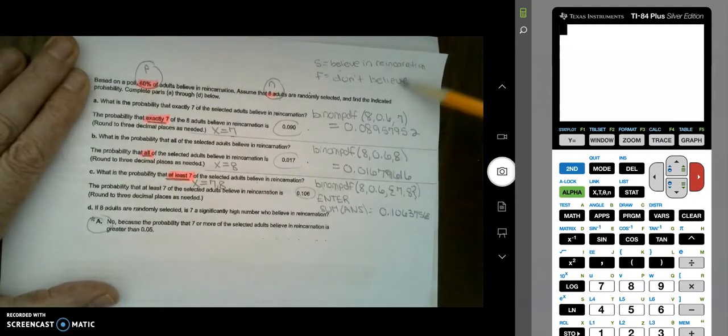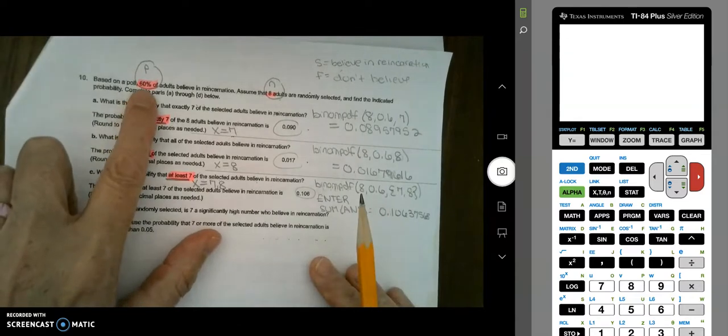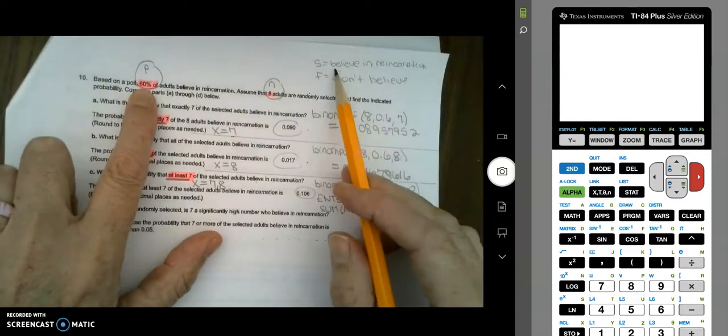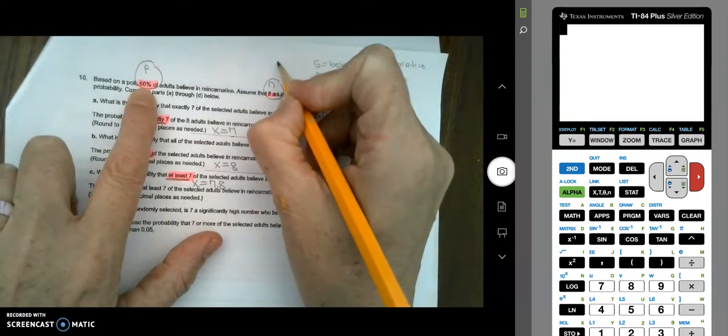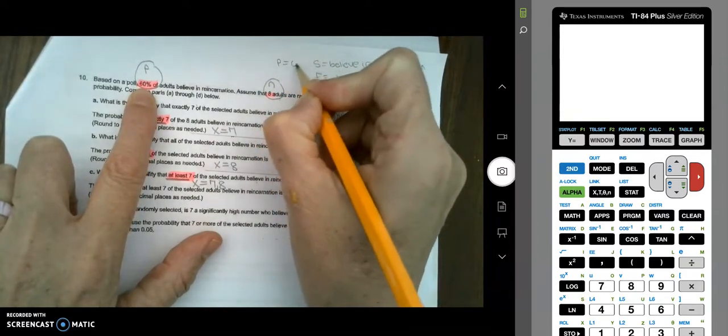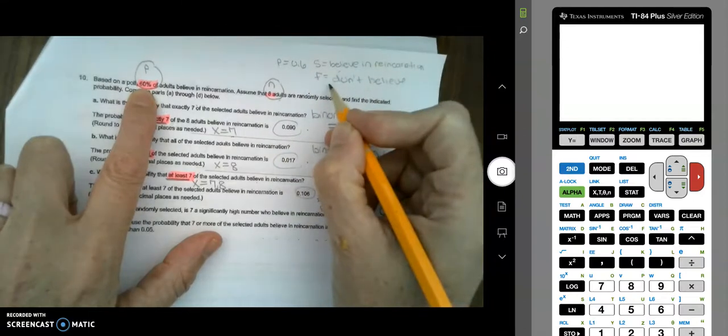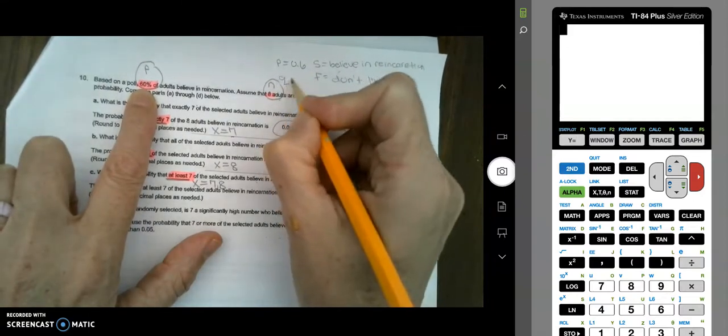Okay, so I went ahead and put that up here. The probability that someone believes in reincarnation is 0.6, so P is 0.6. So the probability someone does not believe in reincarnation would be 0.4.